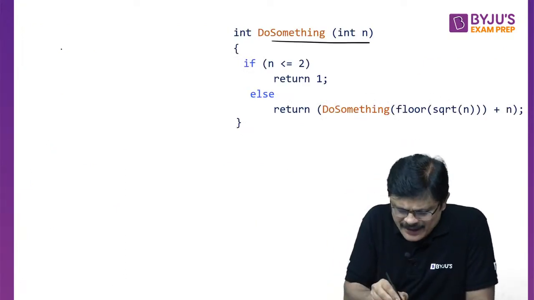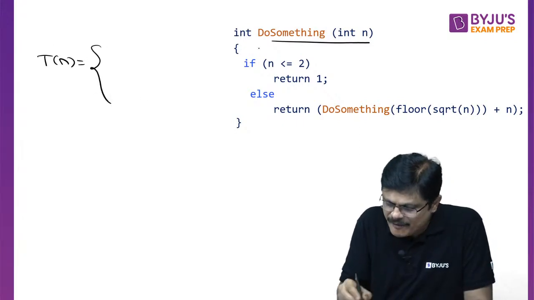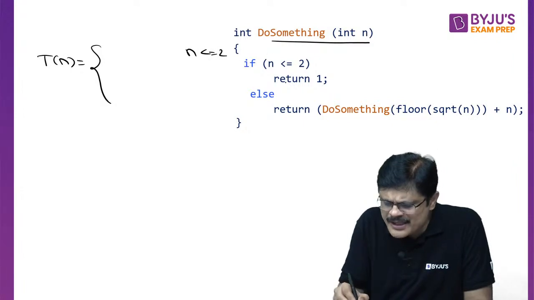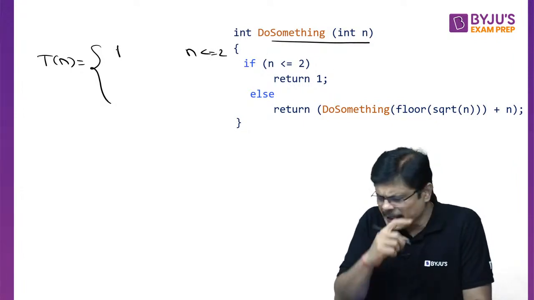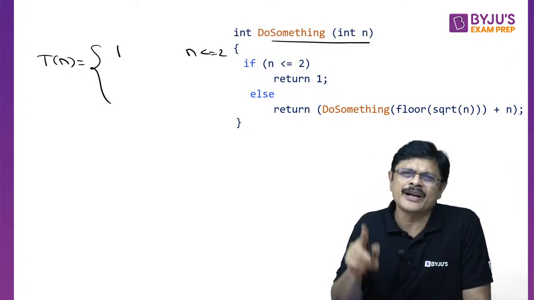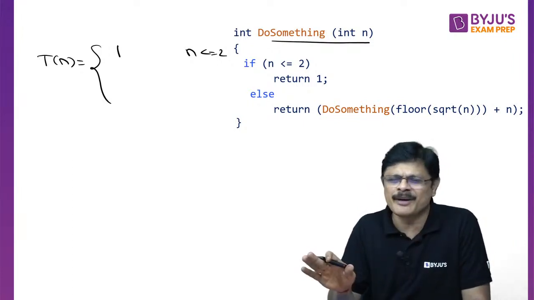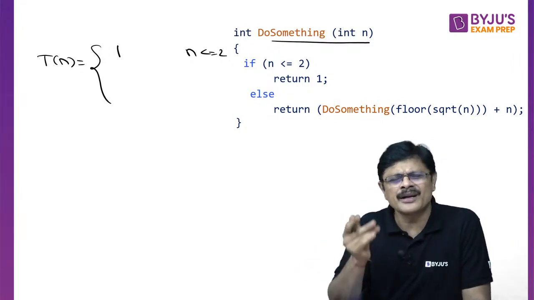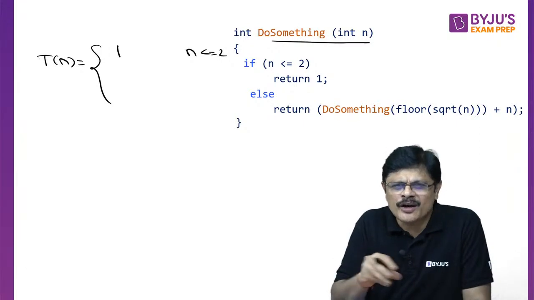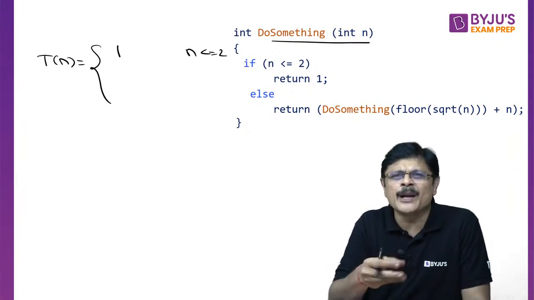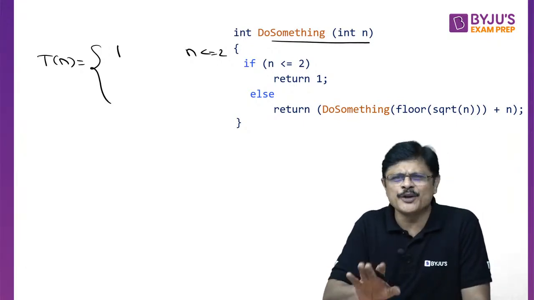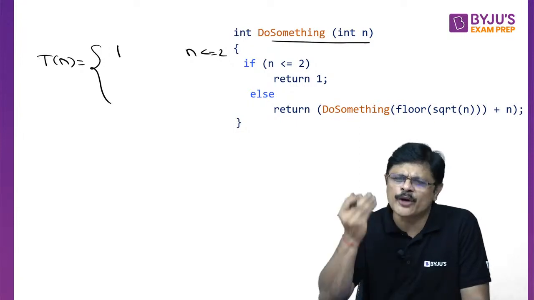So the time complexity for this is T(n). Now what is the fate of this? For n less than or equal to 2, it is just returning 1, some constant work. Constant work you can write as theta 1, 1, or c, it doesn't matter. Sometimes based on your answer we manipulate that. Asymptotically everything is fine.